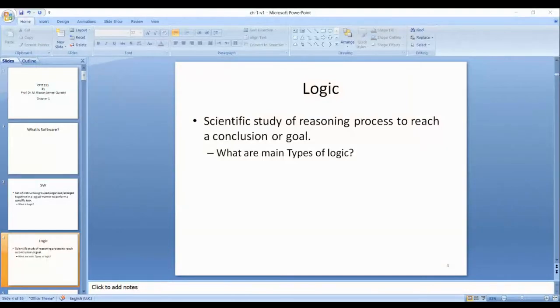I will relate each topic with some example. That is the analogical reasoning, reason by example. So we have reasoning to reach a conclusion or goal.